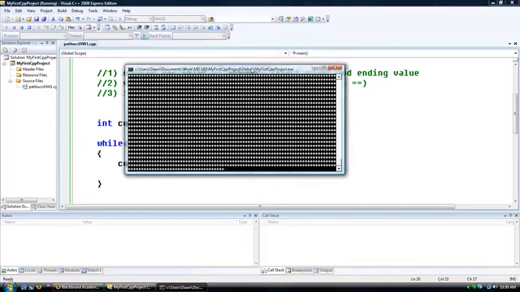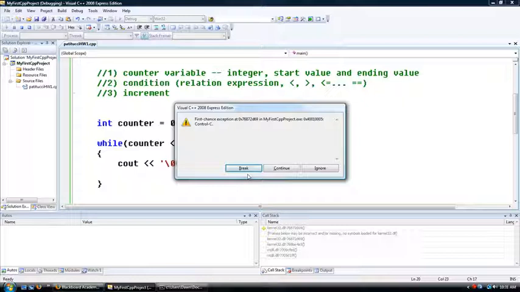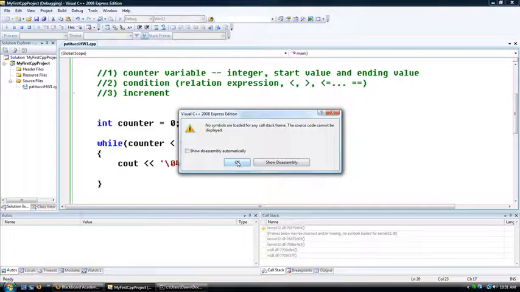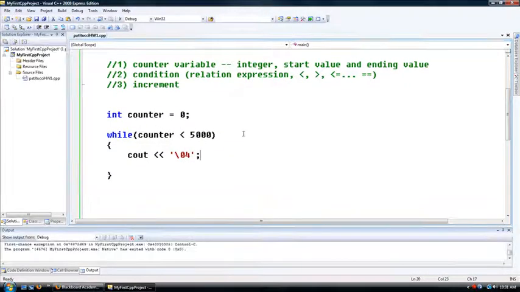Okay, do you see this? I'm getting my diamonds, and look at this flashing. It just keeps running and running. I'm way more than 5,000 diamonds now. What I've done is I've created an infinite loop. And to pause it, you can basically press the pause button on your keyboard, or Control C will send you into break mode, so you can break, click OK, and just stop your program. So pause or Control C, just get to a point where you can stop your program.